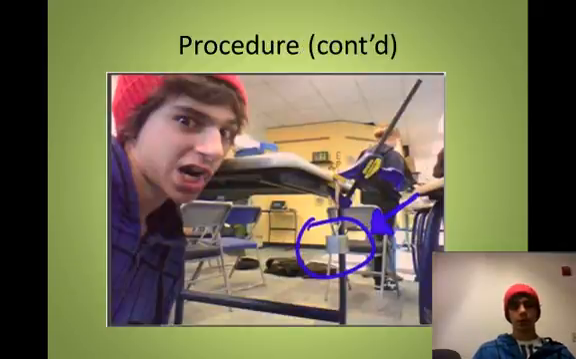So this is a picture of the procedure, and right here are our 5 strips of rubber bands, and that's our 500 kilogram weight. Pay attention to that, and not to that.